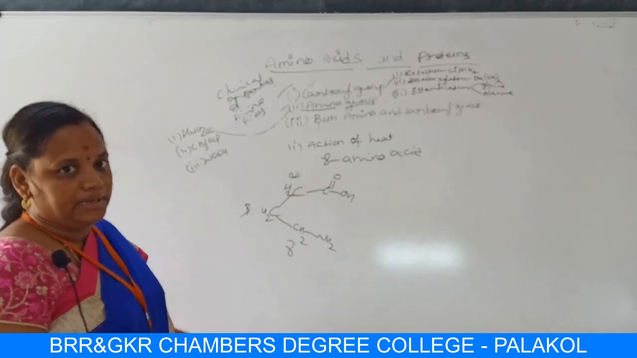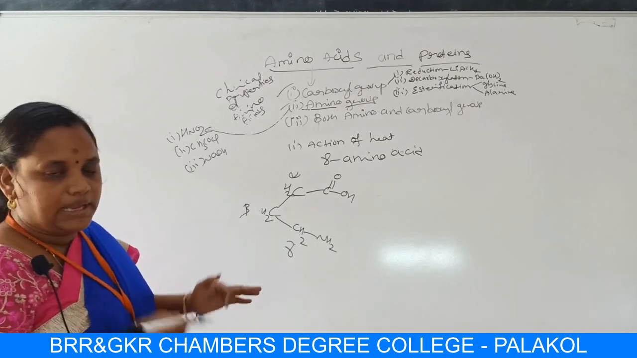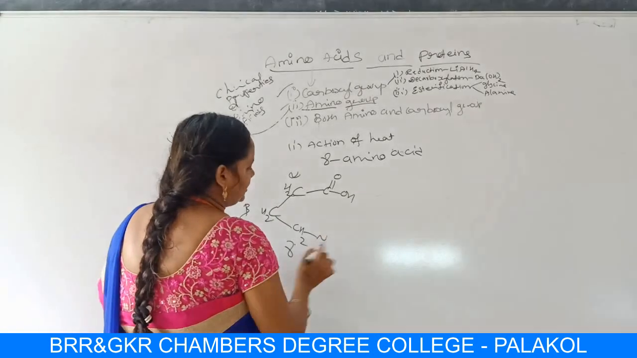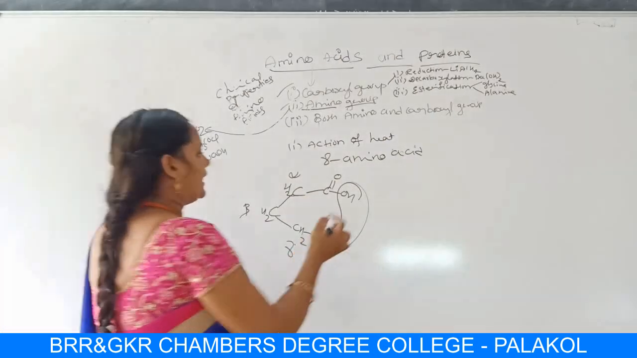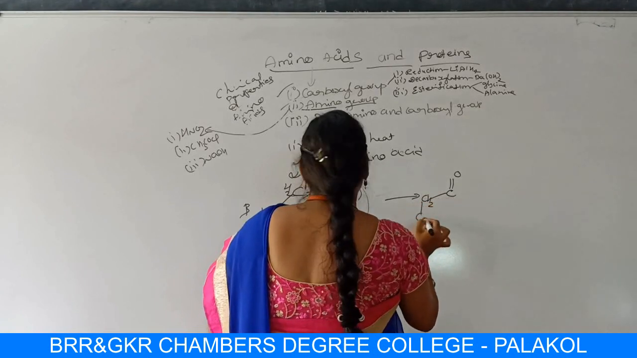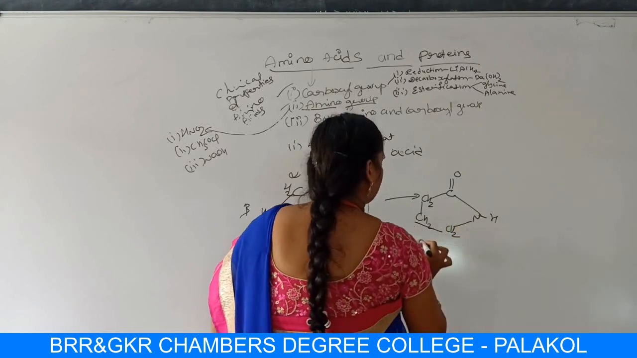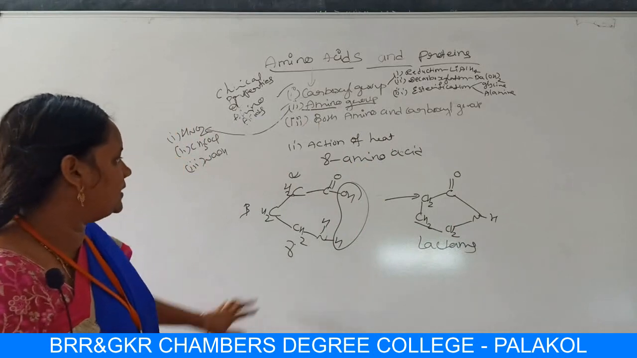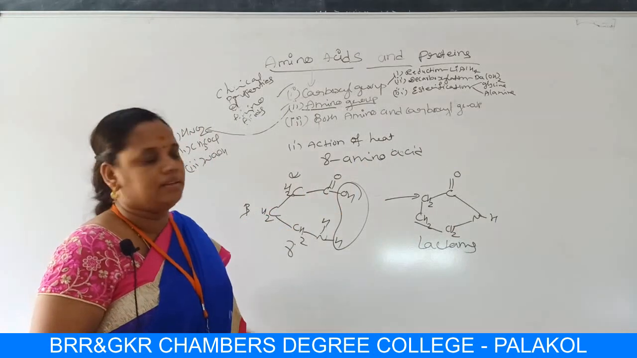What happens here? Intramolecular elimination, intramolecular means in the same molecule. In the same molecule, elimination of water takes place. So let me write NH2 as NH. The water molecule is eliminated. So you will get C double bond O, CH2, CH2, CH2, NH. These are nothing but lactams.